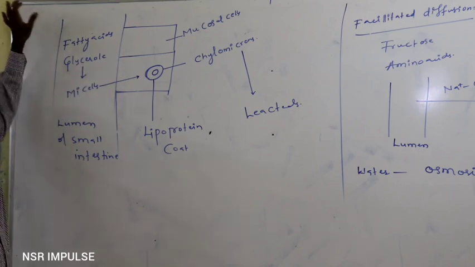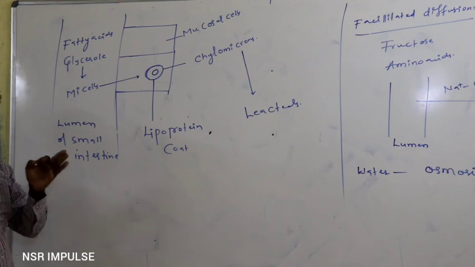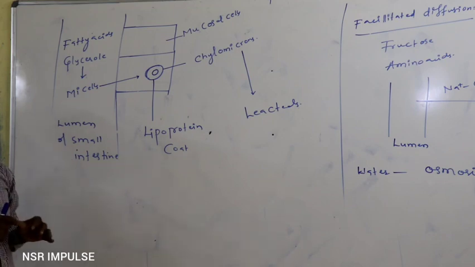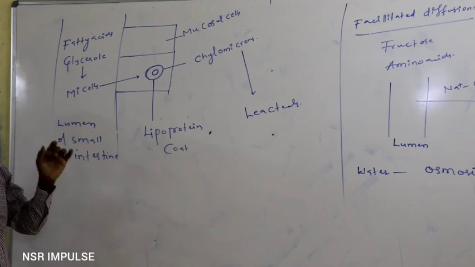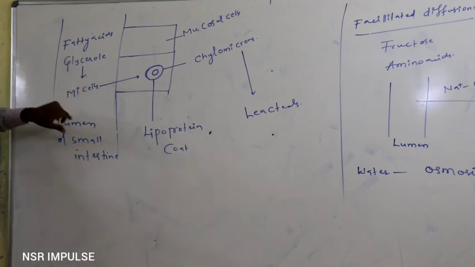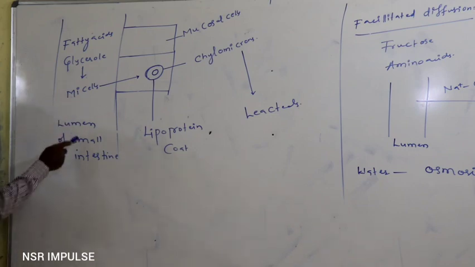These fatty acids and glycerol are insoluble, so they cannot be directly diffused into the blood. At first they are converted into micelles in the lumen of the small intestine.